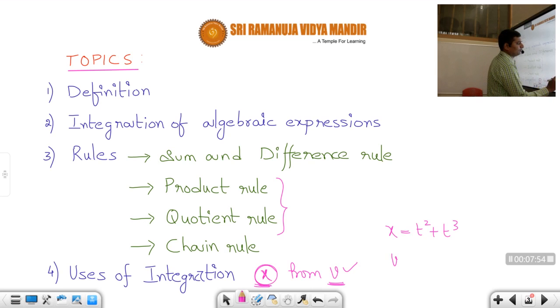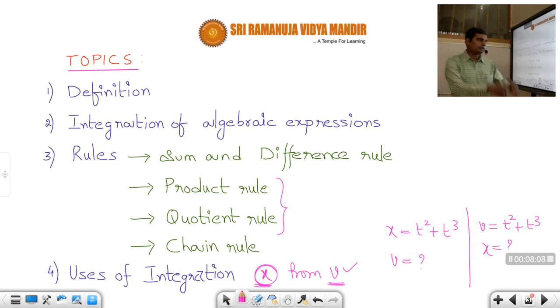In differentiation, x is given, x is equal to some t square plus t cube. Then what is the instantaneous velocity? That is the differentiation part. Now since integration is opposite, we will be given velocity, t square plus t cube, and then we will be asked to calculate the position of the particle. So that is what we are going to see, the uses of integration.